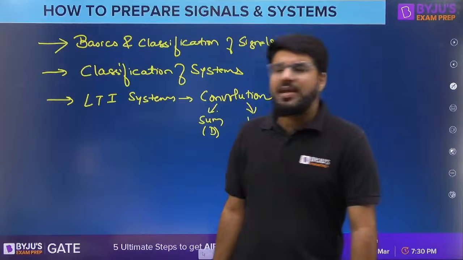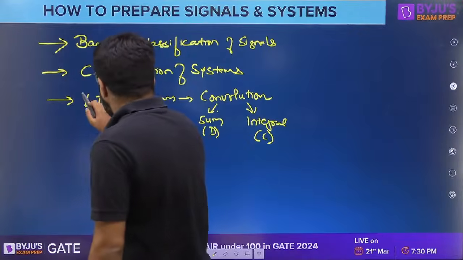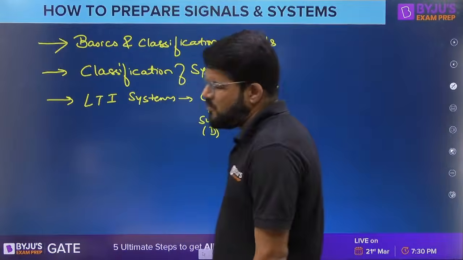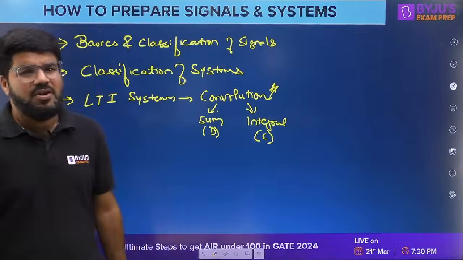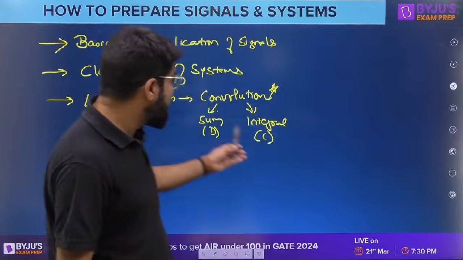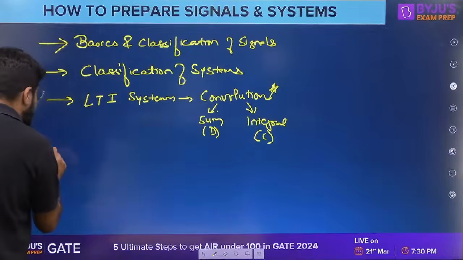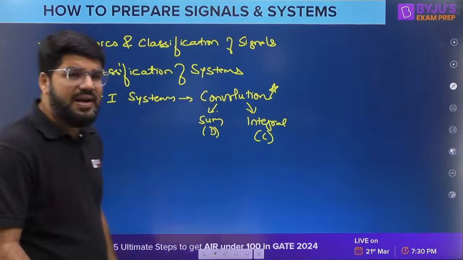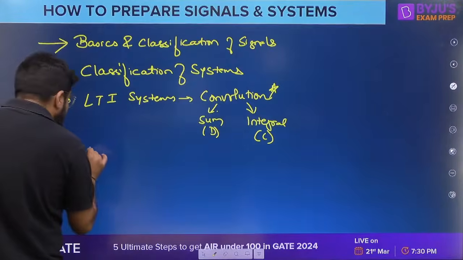Now this is the portion from which the really important topics start. Convolution is a really important area. Almost every year, or at least every second year, you can find questions from convolution, and good questions from the discrete convolution areas are being discussed. After discussing the convolution theory, we move our attention towards the Fourier series.